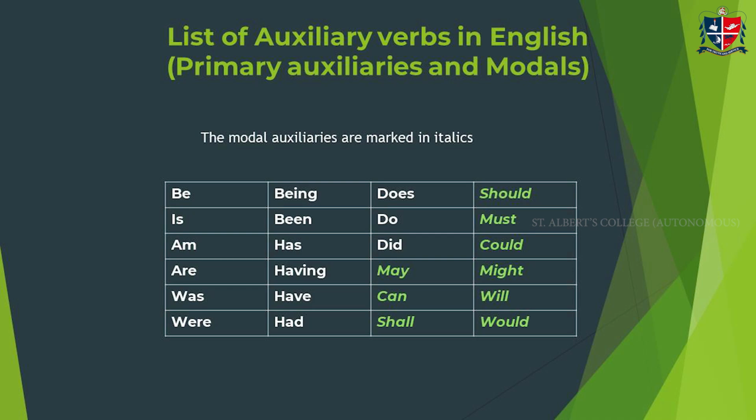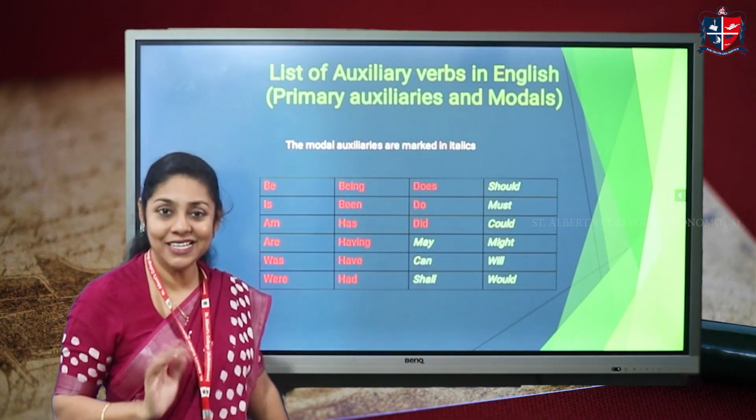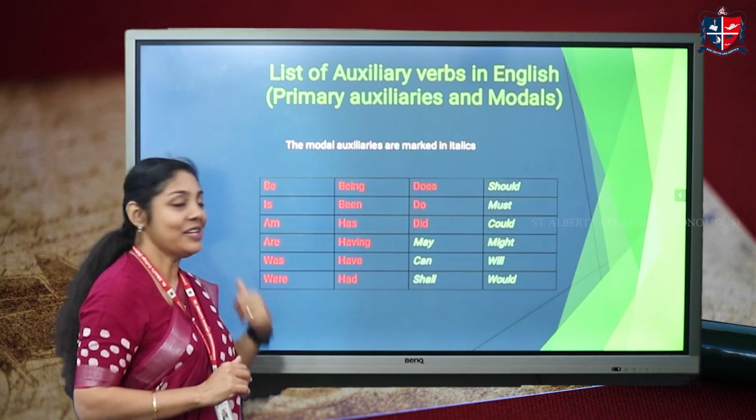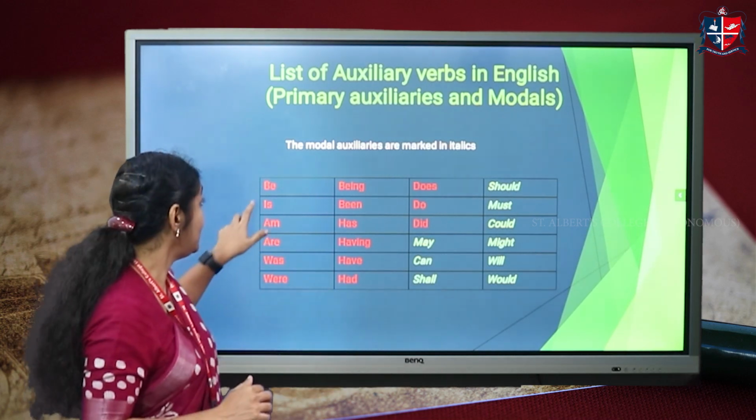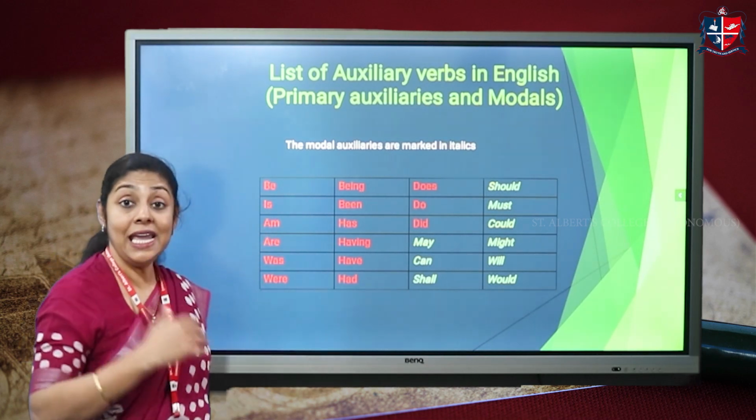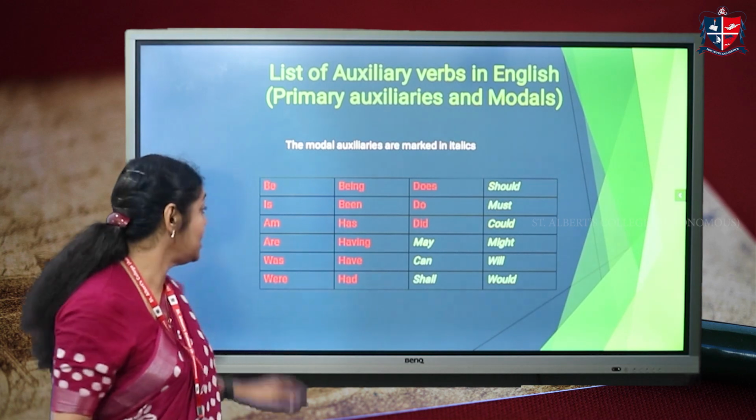Now look at this list which I have prepared here. We see these modal auxiliaries or the modals marked in italics, and they're also in green color. And the rest of the primary auxiliaries are in red. So these are the different forms of be, have, and do. See, be, you have a form called is for be, right? He is happy. He is writing a letter. She is going to Delhi.